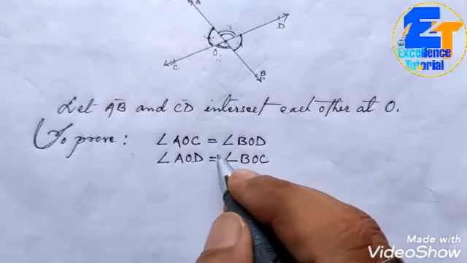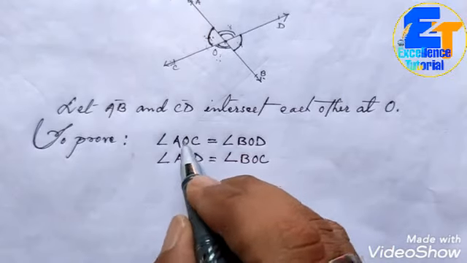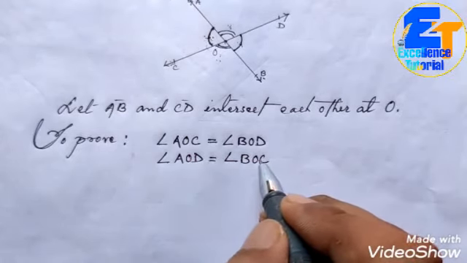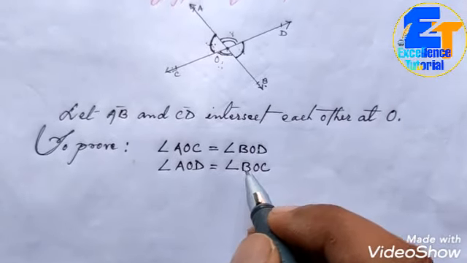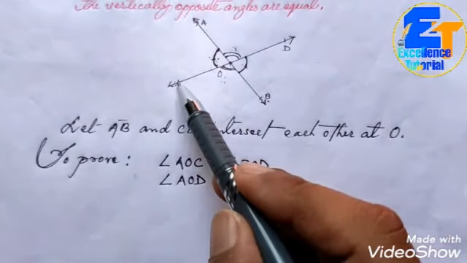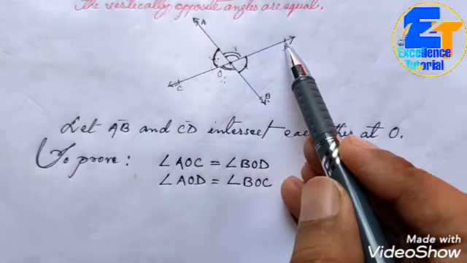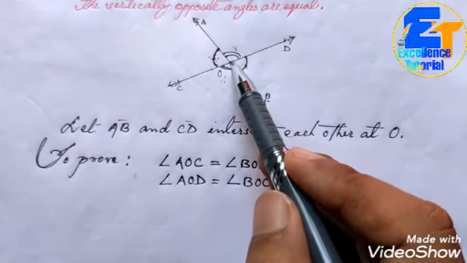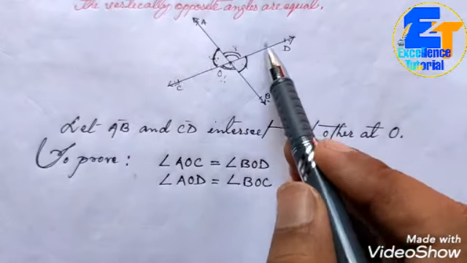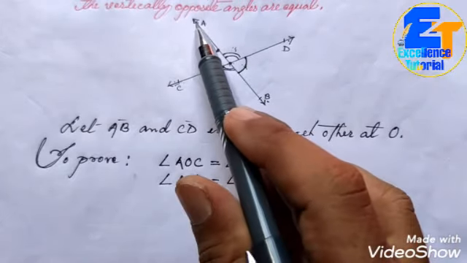And how can we prove that these pairs of vertically opposite angles are equal? With the help of a linear pair. Now try to understand in the figure. COD is a straight line, and on this straight line we have drawn a ray OA.